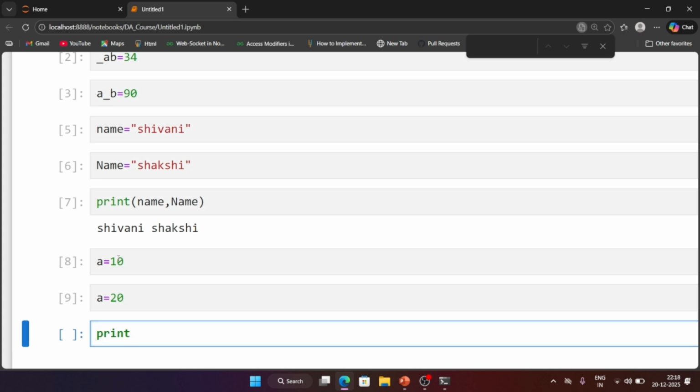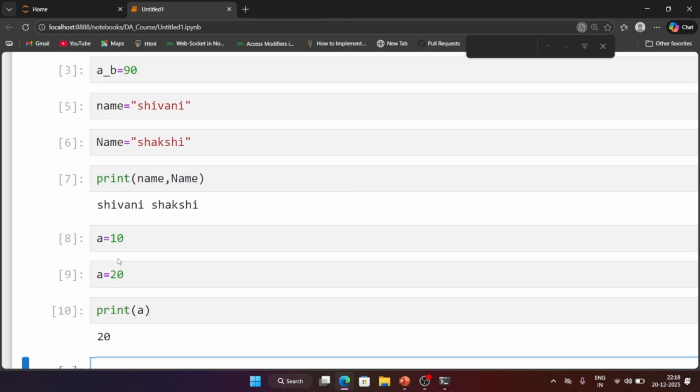If here I am trying to print this a, so what will it print? The value 20. Here it will not print 10. New calculation, new value will get stored, previous value will not be counted here. So please remember this. Okay, so next here I am going to this.